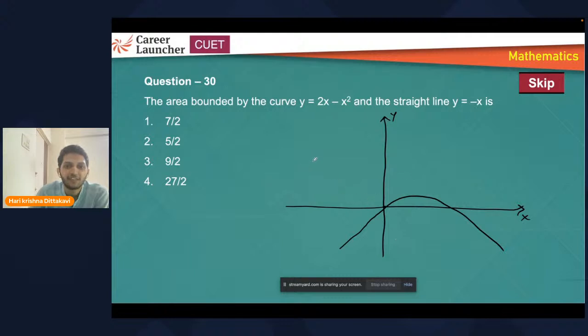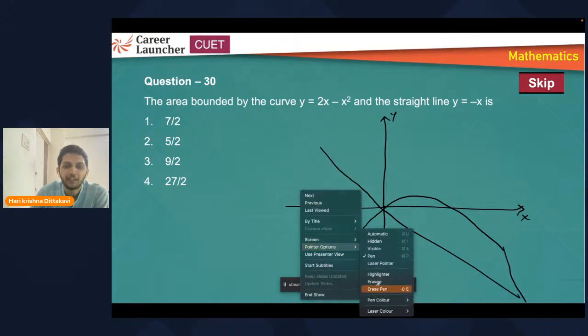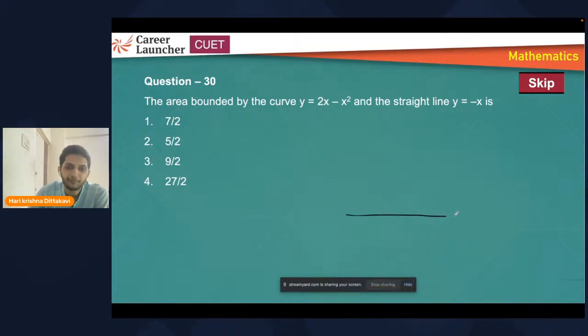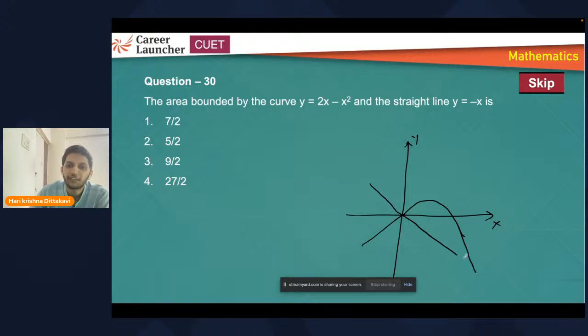And y is equal to minus x is a straight line, which can be like this. Fine, I'll rewrite this once. Sorry for that figure. So the parabola will be like this, and the y is equal to x line can be like this. Now I need to find the area bounded between these. So to find this area, I need to integrate the curve from 0 to 2. Next, if you integrate, we'll get a negative value for this. Remember, definite integration can give you a negative value.